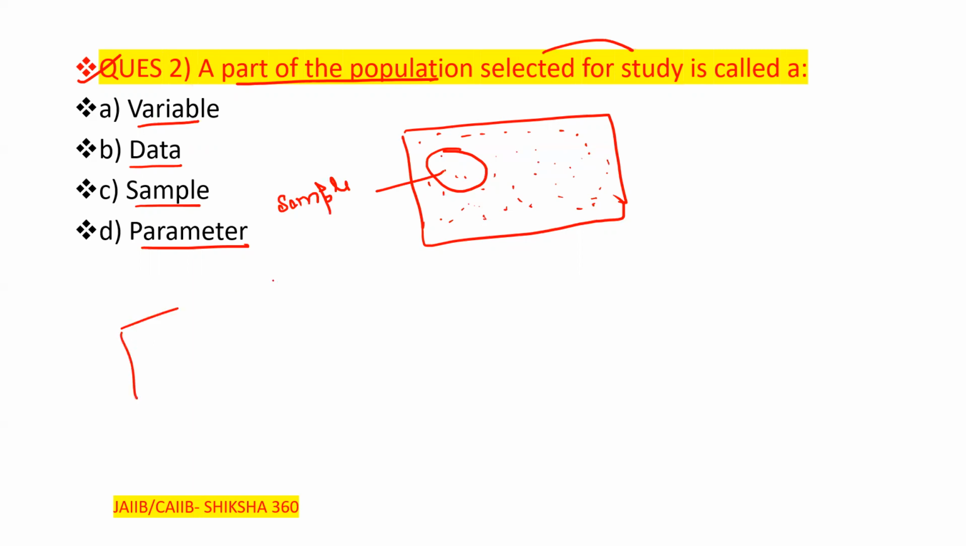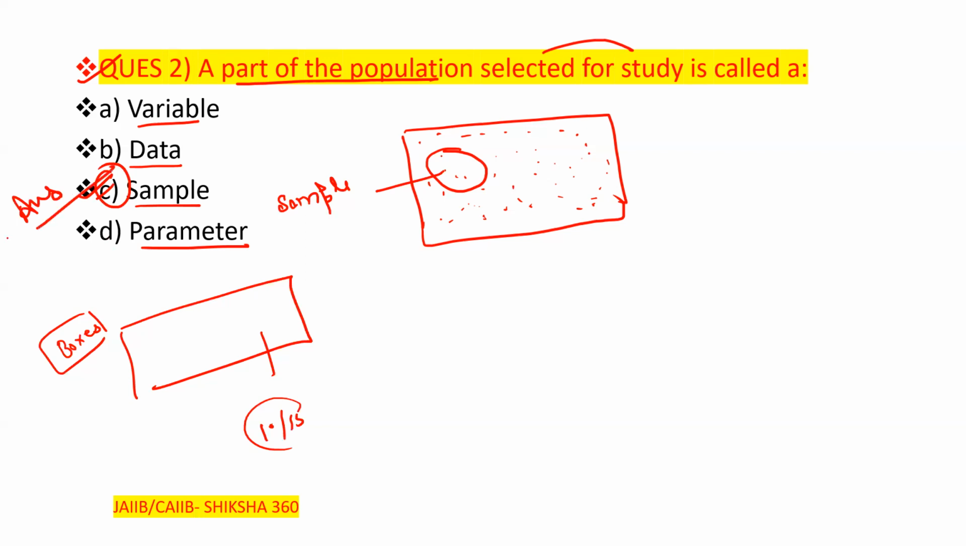Like there are boxes of shoes in a truck, and we have to check whether the shoes are fine or not. We take 10 to 15 boxes of shoes from the truck and check them. If all are found to be fine, then we say that all are good, or all are tested. In this way, we are checking the sample. So option C will be the answer here, that is the sample.